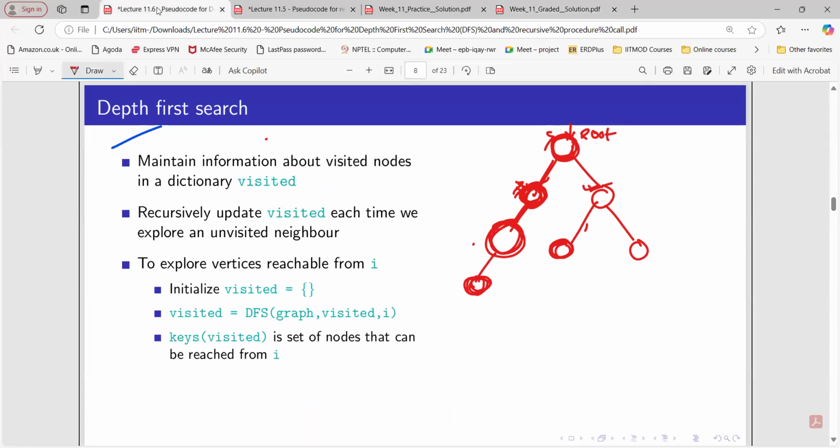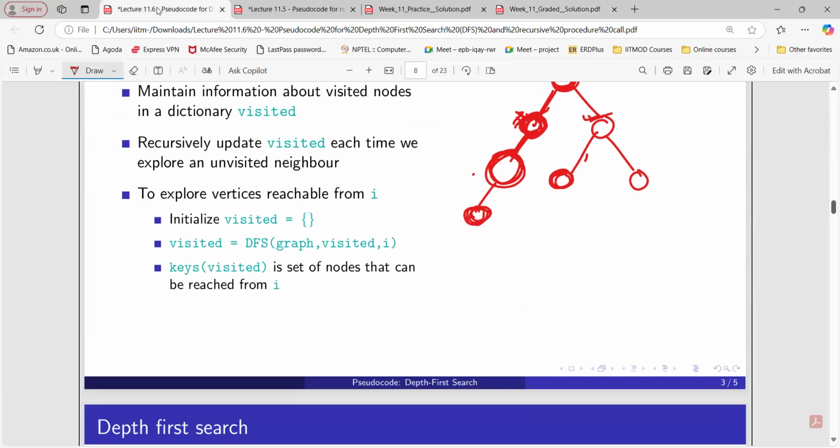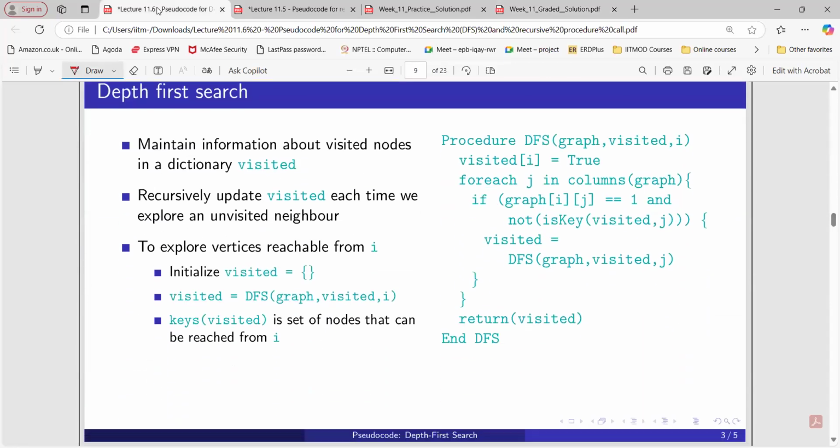Okay. So, this is how we explore in depth first search. We go in depth, then we backtrack to a previous unexplored node. Okay. So, the simple concept here. But what is the procedure for this, right? So let's discuss that here.